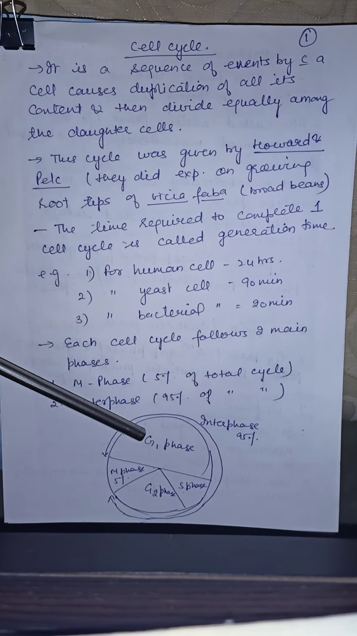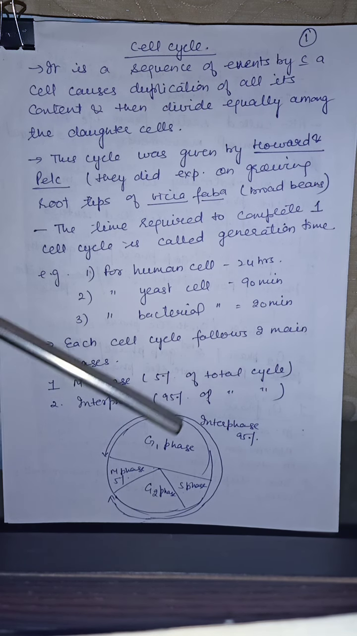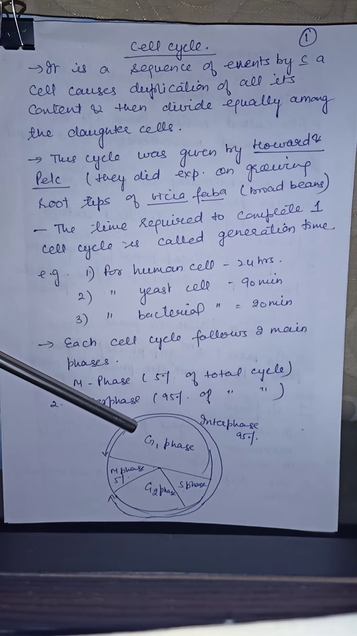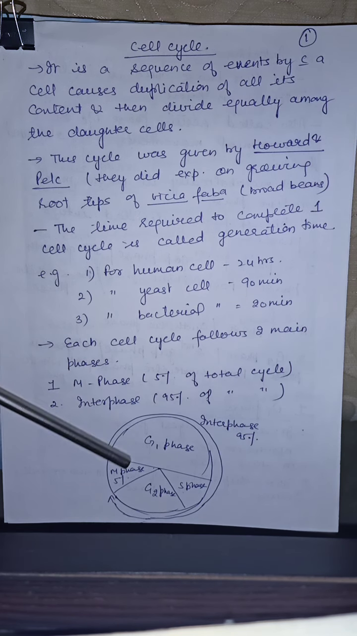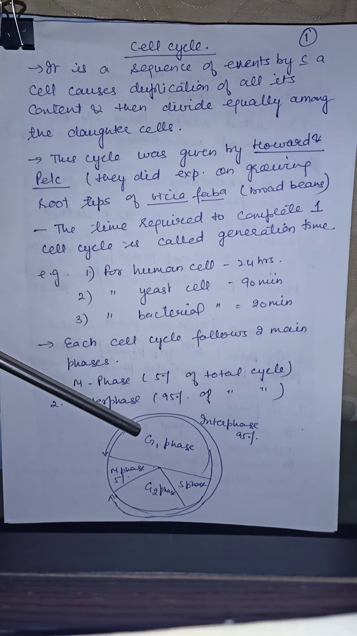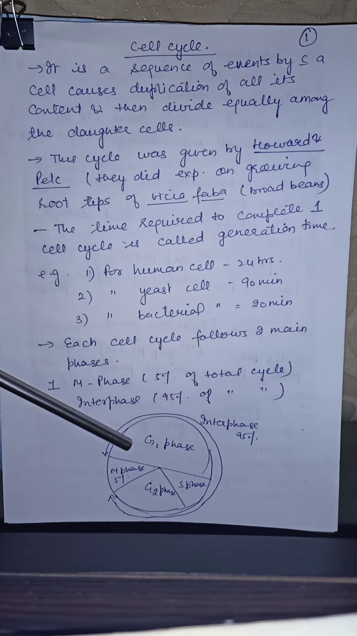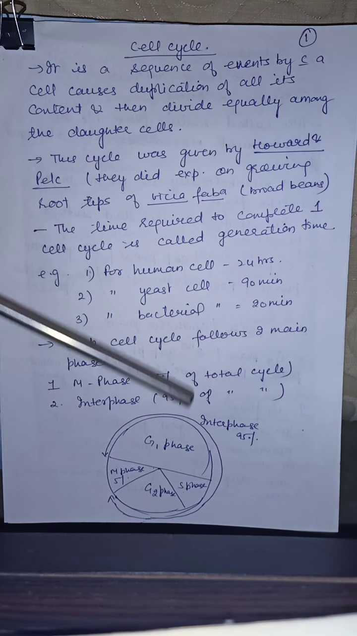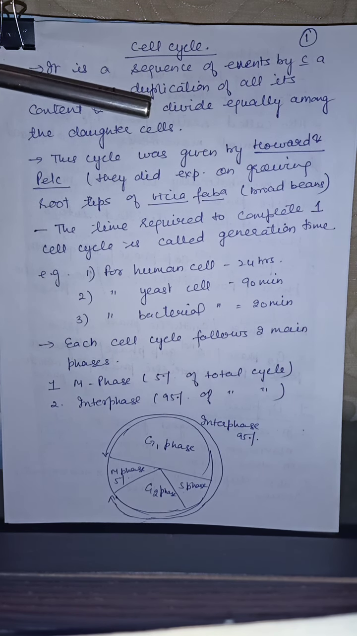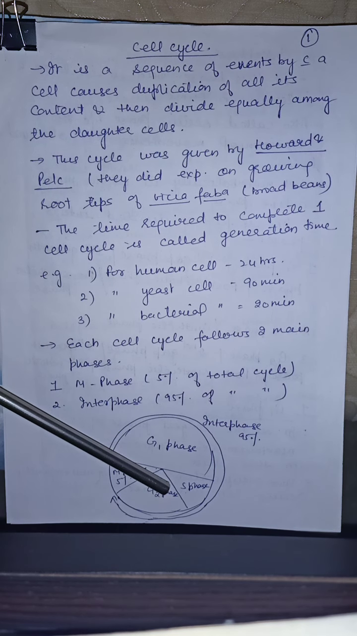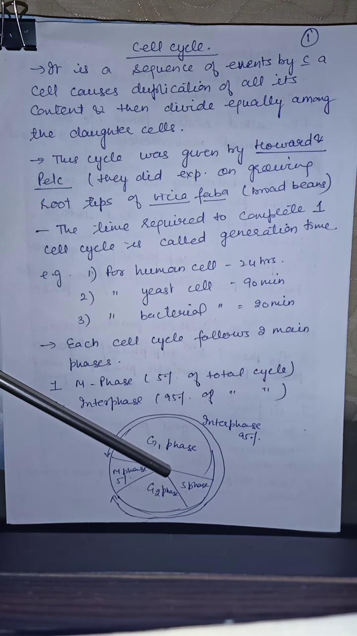G1 phase is known as gap 1 phase. It is also known as post-mitotic phase. Why is it known as post-mitotic phase? Because it comes after M phase, that is mitosis. S phase is the synthetic phase in which the amount of DNA gets doubled.